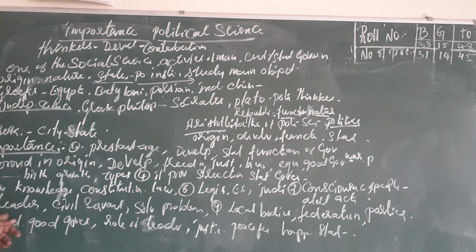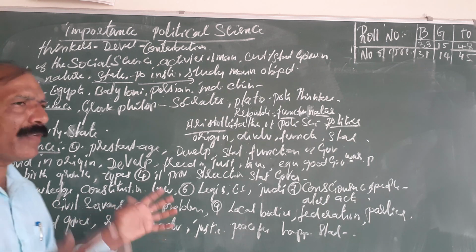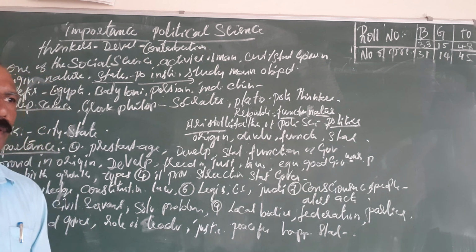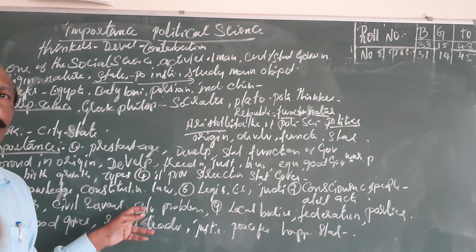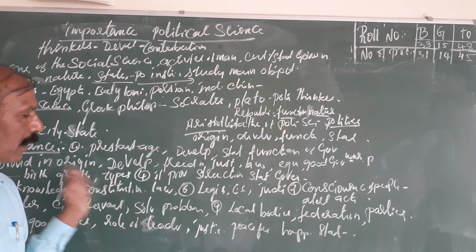Next, leaders. In politics, leaders are also very important. Nowadays politics is such that we don't have any proper, good person, because corruption is more. Without corruption, there is no politics nowadays. See, leaders, civil servants, and how to solve the problems which arise in political parties, all that it explains. What kind of qualities leaders should have. Next, civil servants, workers, and government officials, it explains them. Next, if any problem comes, how to solve it. All that it explains.